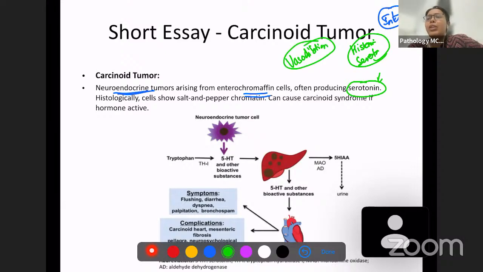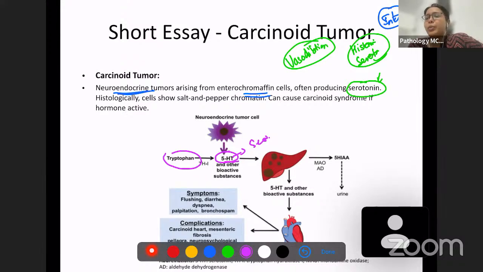Okay, so during inflammation, these were the molecules which were produced to cause vasodilation. Correct. So now there is a tumor which is producing excess of serotonin. What is going to be the symptom of carcinoid syndrome? Okay, so a neuroendocrine tumor produces excess of tryptophan. Now lots of 5-HT. 5-HT is nothing but 5-hydroxytryptophan. 5-hydroxytryptophan is serotonin. Okay, so these are produced.